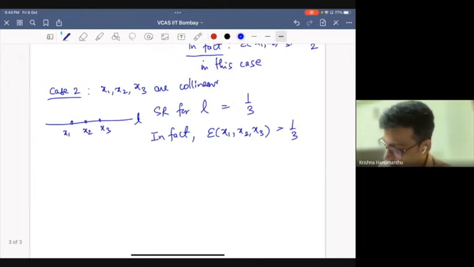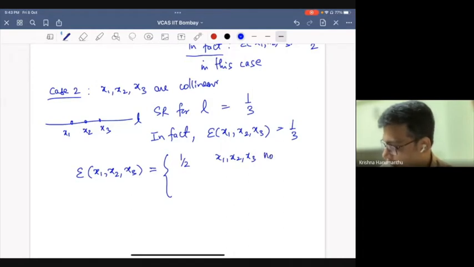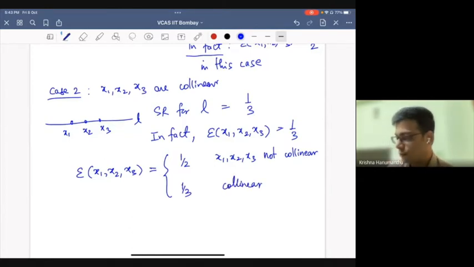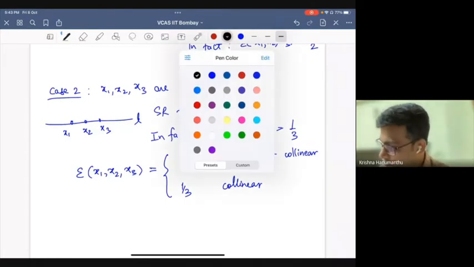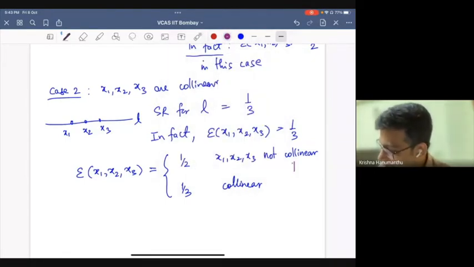So in summary, what we have is, if you have 3 points, I'm omitting both the variety and the line bundle from this notation for simplicity. So this is 1 by 2 if x1, x2, x3 are non-collinear, and 1 by 3 if they're collinear. So as one can check here, this is a general condition and this is a special condition.